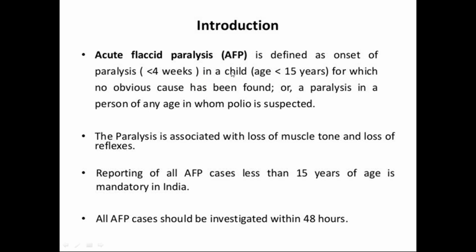Sometimes in an essay question they will divide into definition, 2 marks, causes, 3 or 4 marks, management, like that. So unless you write the definition, they won't give the 2 marks. It's a very common topic. So acute flaccid paralysis is defined as the onset of paralysis, less than 4 weeks, in a child aged less than 15 years for whom no obvious cause has been found, or a paralysis in a person of any age in whom polio is suspected.